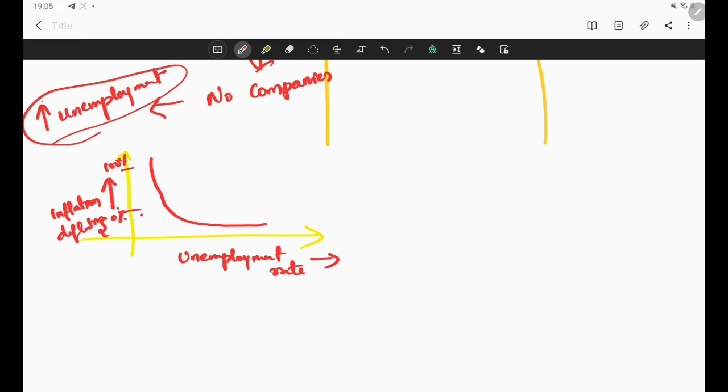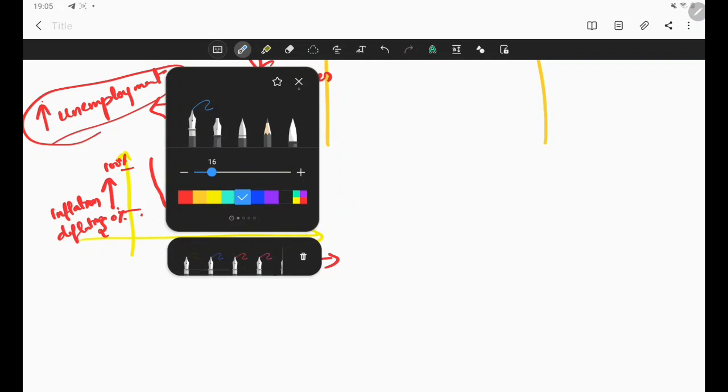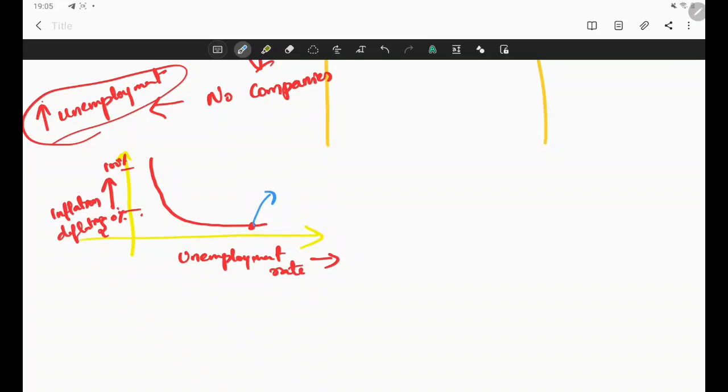So when there is deflation or negative inflation, if you consider this point, what's happening here is negative inflation and very high unemployment.